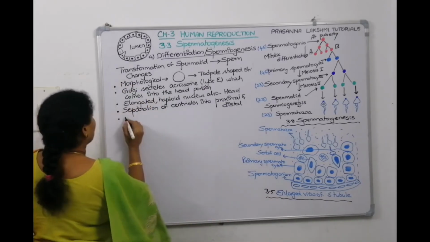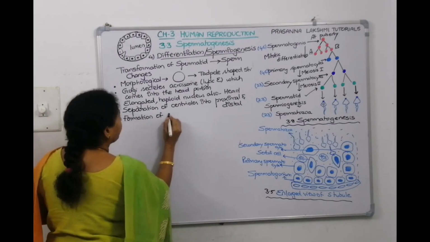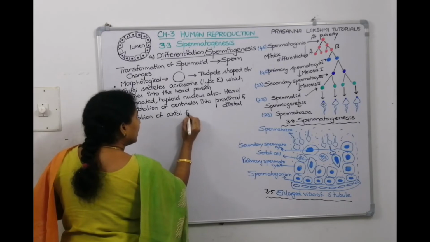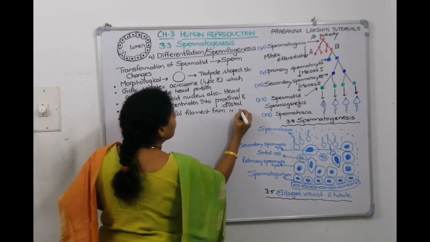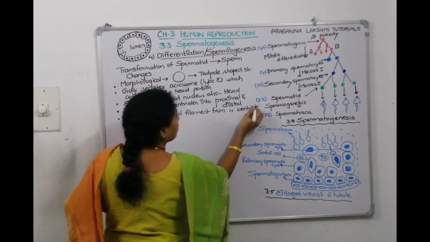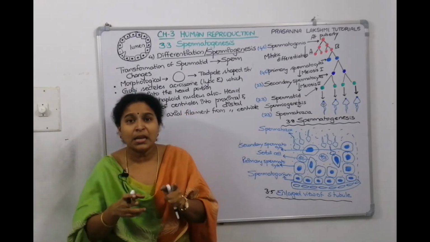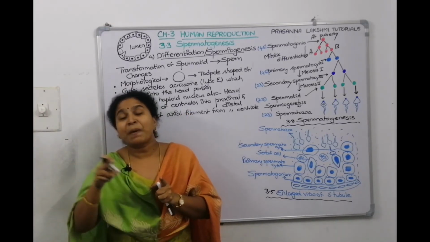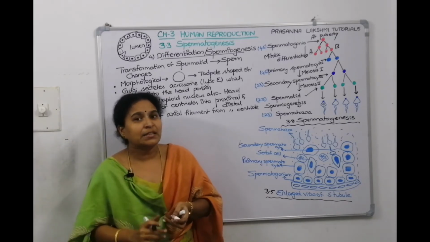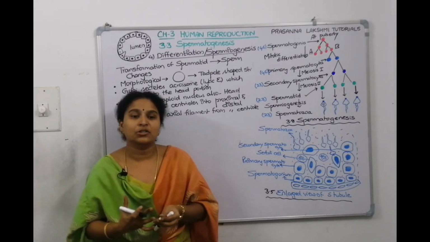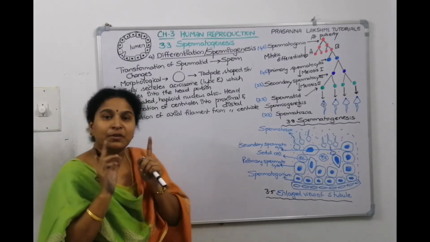So next one is formation of axial filament. From where? From the distal centriole, right? And then after the axial filament is formed in the body, spirally arranged mitochondria will be there, because mitochondria provides energy. Sperm has to swim, it needs energy. So formation of spiral mitochondria around the upper part of the axial filament.